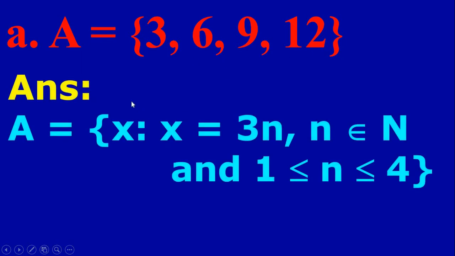Or we can write it is set of all x such that x equal to 3n. So it is 3 into 1, 3. 3 into 2, 6. 3 into 3, 9. 3 into 4, 12. Here n should belong to natural number. So n is starting with 1. So therefore n is natural number. And here we take only 1, 2, 3, 4. So therefore n should be greater than or equal to 1, less than or equal to 4. Or else we can write A equal to set of all x such that x is first 4 positive multiples of 3. So like that also we can write.